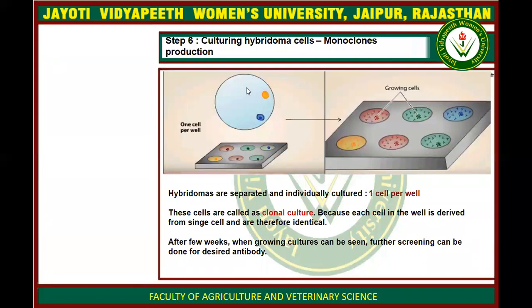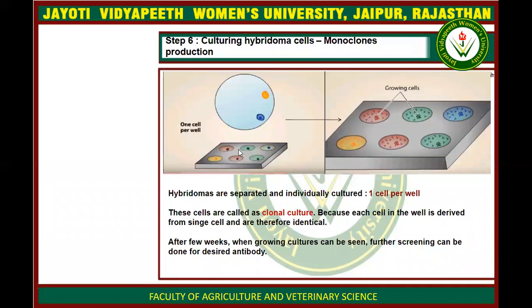After selection of the hybridoma cells which are alive, we culture these hybridoma cells in clonal culture. These are the microtiter plates. We provide the culture media to these, as there are only few cells, at one cell per well.